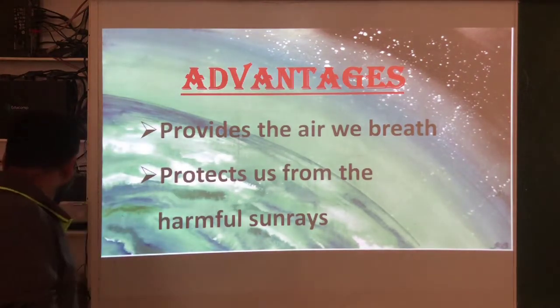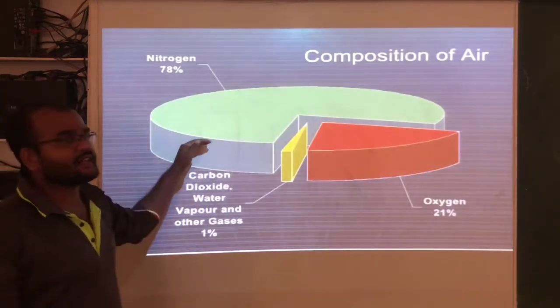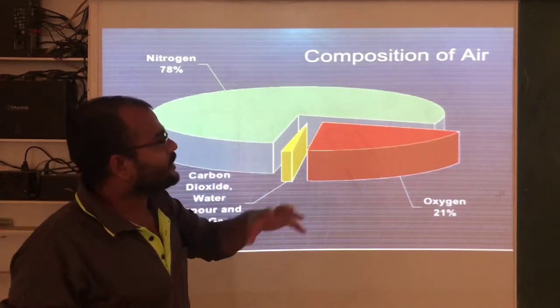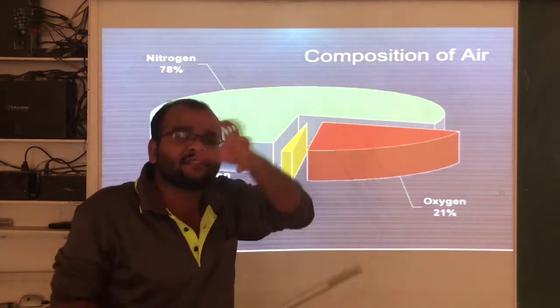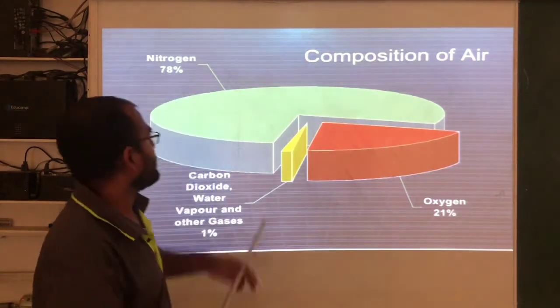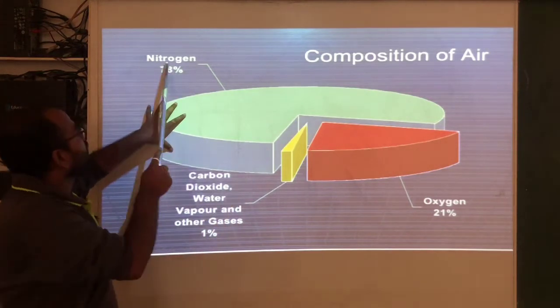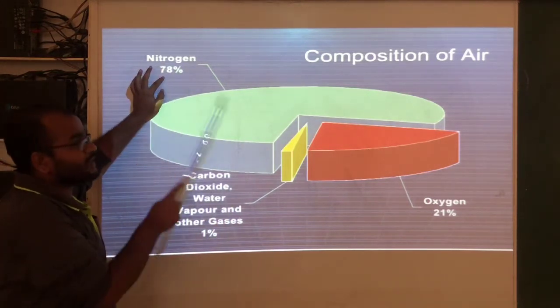Next, let us see the composition of air. Composition means what things are present in this air. See this pie chart. Nitrogen 78%.